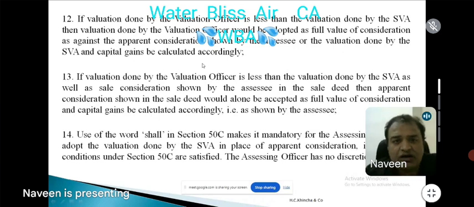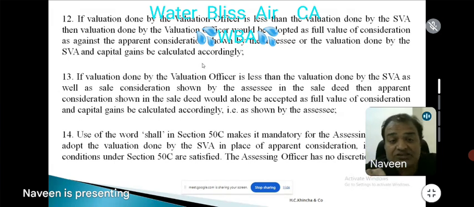If the valuation done by VO, that is Valuation Officer, is less than the valuation done by SVA, that is Stamp Valuation Authorities, then the valuation done by the Valuation Officer only would be adopted. That means he made 1.8 crores instead of 2. That means the valuation done by VO would be adopted as the full value of consideration, as against the apparent consideration shown by the seller or the valuation done by SVA, and capital gains are calculated accordingly.